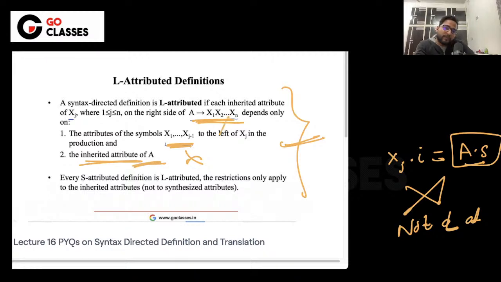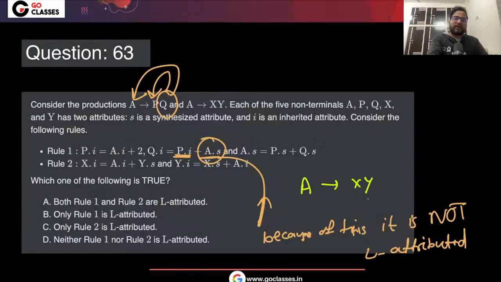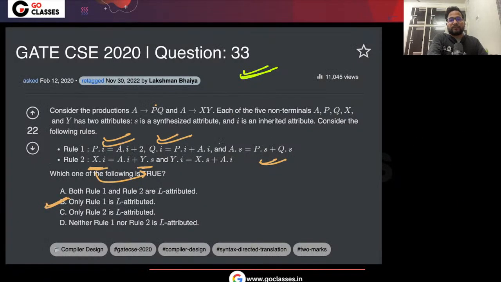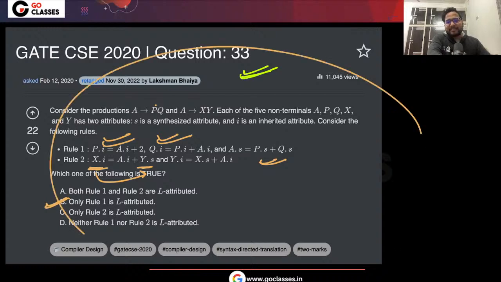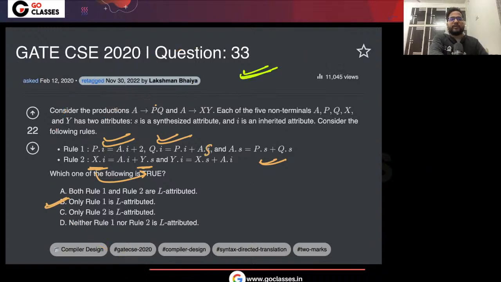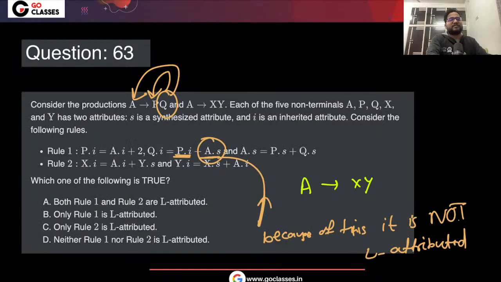Xj can depend on anything to the left, which is fine, meaning any attribute of X1 to Xj minus 1, but only the inherited attribute of A, not synthesized. I have taken the exact same question but modified it, just to make sure you understand this concept nicely.